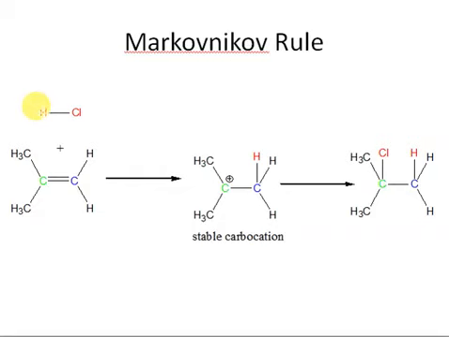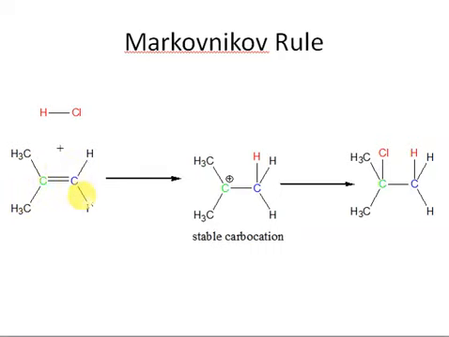So you must check the carbon which is doubly bonded. This carbon must be having higher number of hydrogen atoms. Don't count the hydrogen of this methyl group, right? So these hydrogens are not directly bonded to the doubly bonded carbon. You must check for the carbon which is doubly bonded and how many hydrogens are attached to it, right? So according to this rule, this hydrogen must go to this carbon because it is having maximum number of hydrogen atoms. This carbon has no hydrogen, while this carbon has 2 hydrogen atoms.